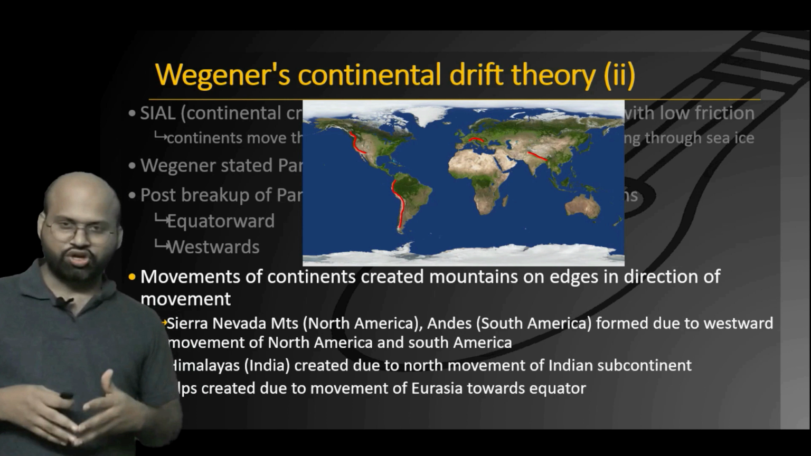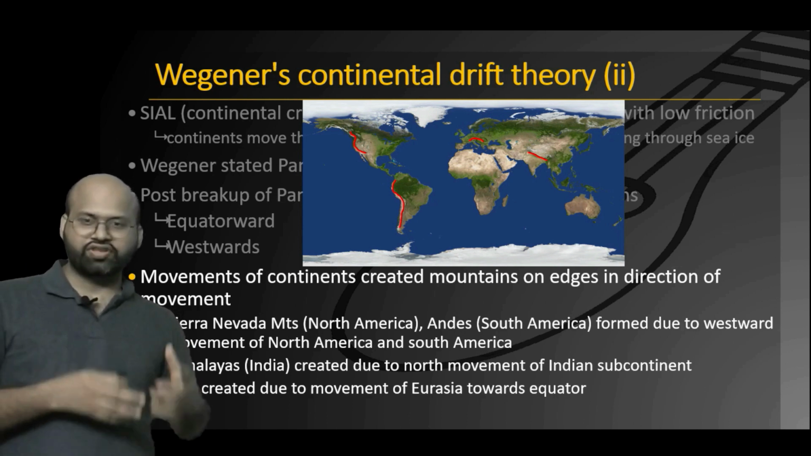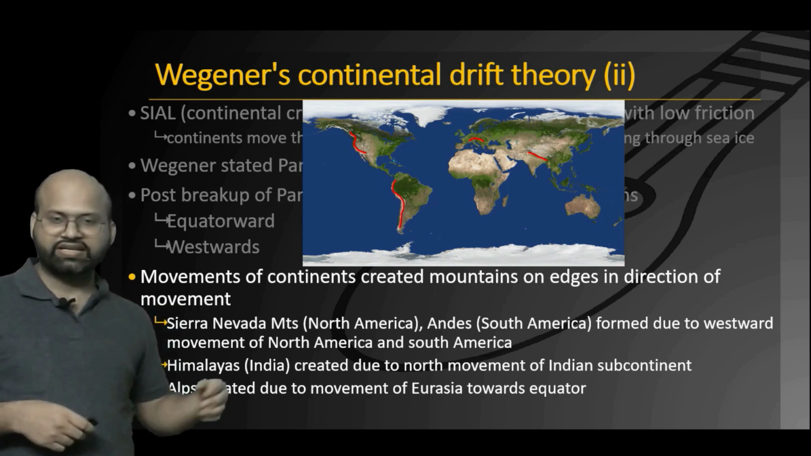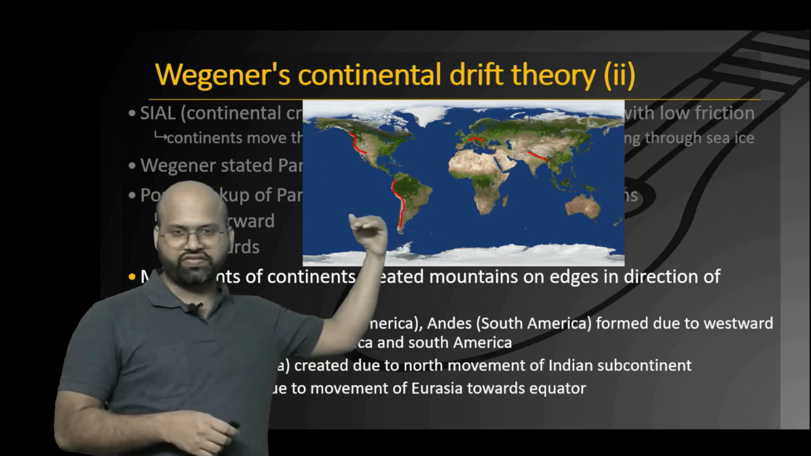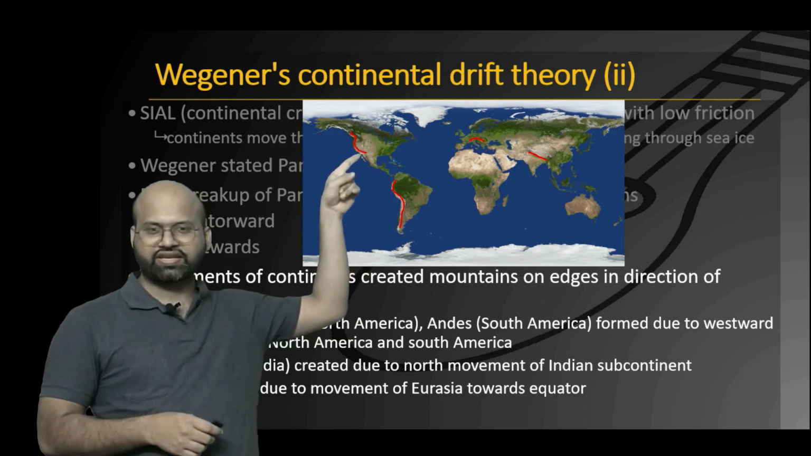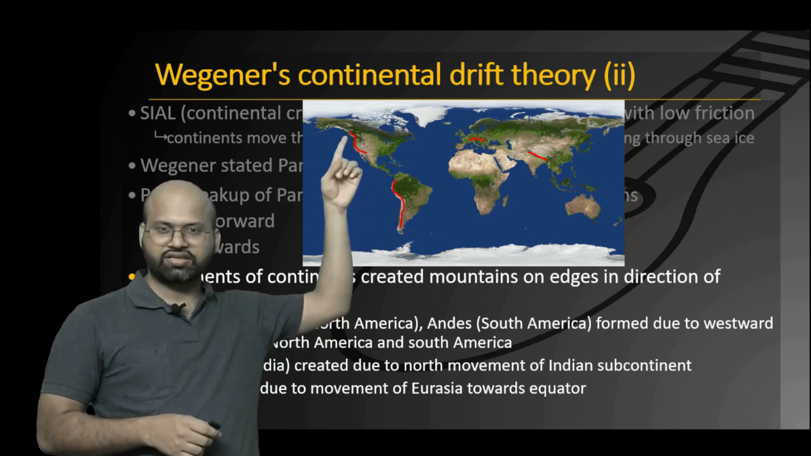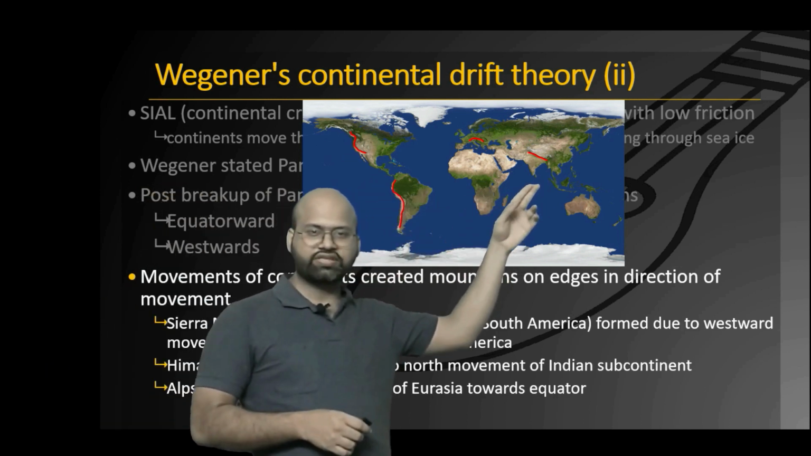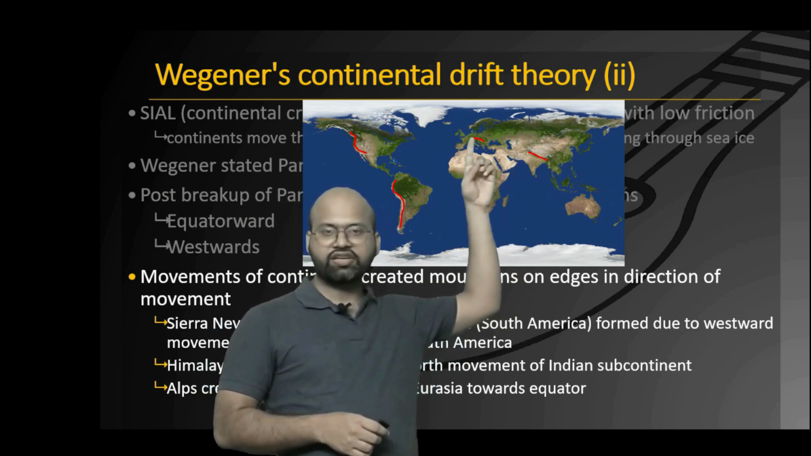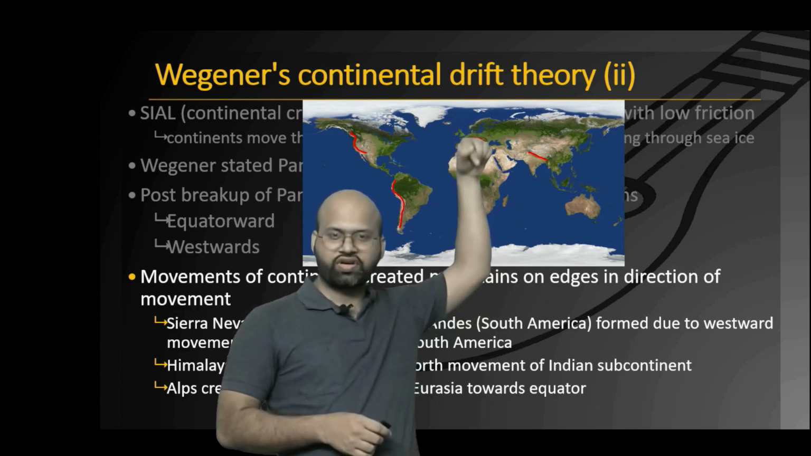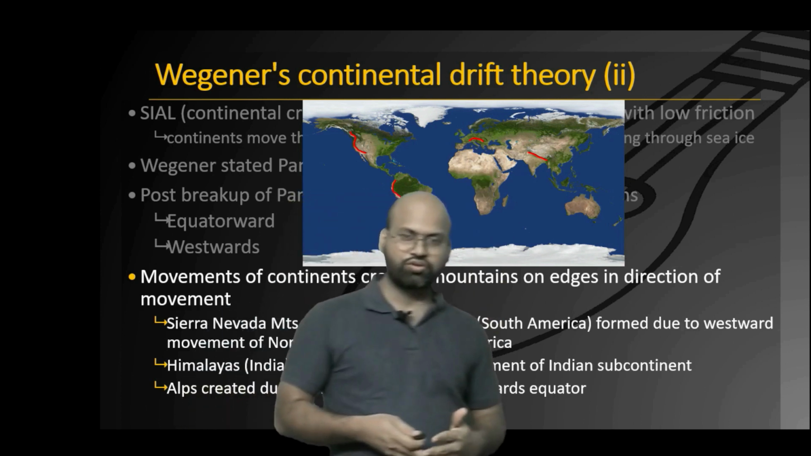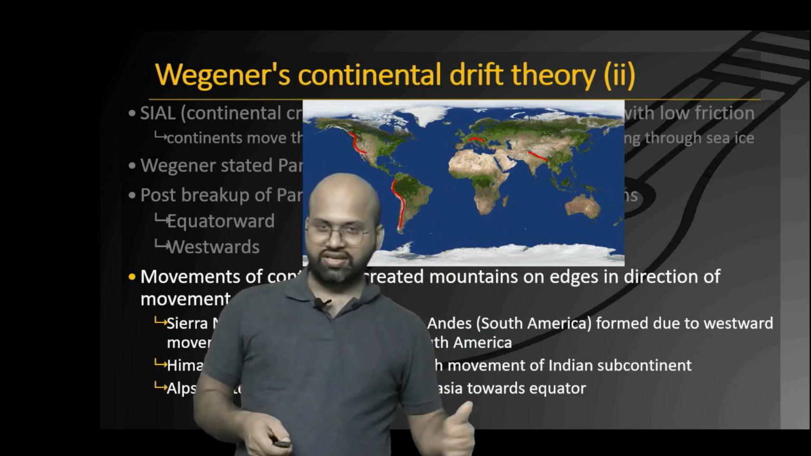He further suggested that because of these movements, the margins of the continents facing the movement led to the formation of mountains there. Because South America moved towards the western direction, its western margin has the Andes. Similarly, North America, which moved towards the western direction, has the Rockies, Cascade Mountains, and other mountains in the western region. For India, he said that because India was somewhere here and moved towards the northern direction, the northern margin has the Himalayas. Europe, which was somewhere around here, moved towards the equator in the southern direction. Therefore, its southern margin has the Alps. So in a way, Wegener tried to describe the mountain building process through his theory.